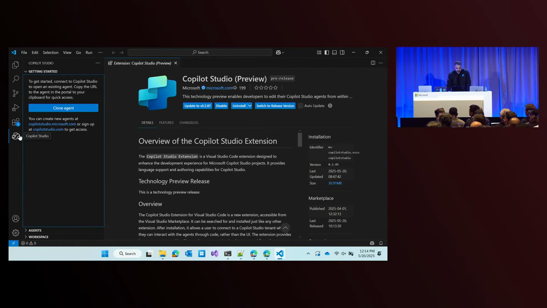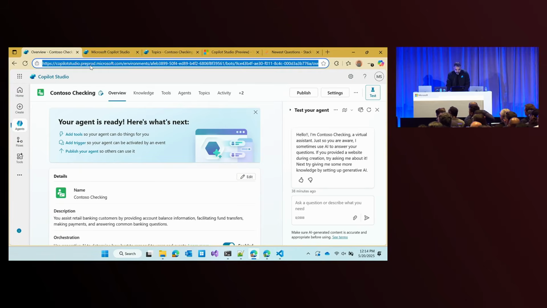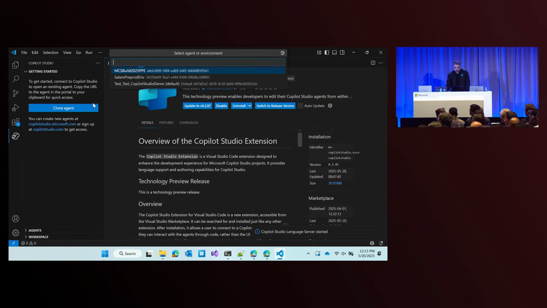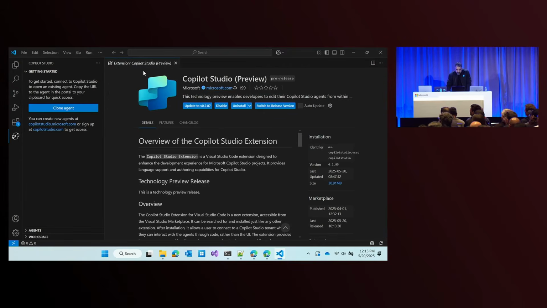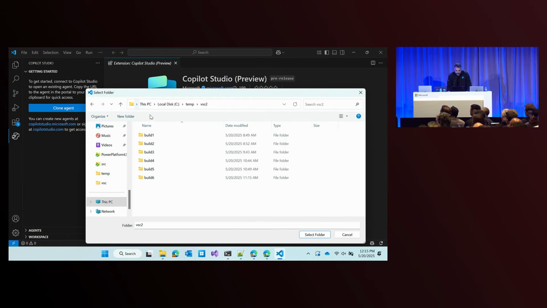So we get a new little glyph on the left for the Copilot Studio. The easiest way to go grab an agent is to just copy the URL. And we just go to the clone button. And I've already logged in, so this is using VS Code's built-in login. You'll see from the clipboard, it's actually pulled and identified the agent. And then the trickiest part, I got to pick a folder that I'm going to download it to. So always a challenge. So let's go make a new folder here.